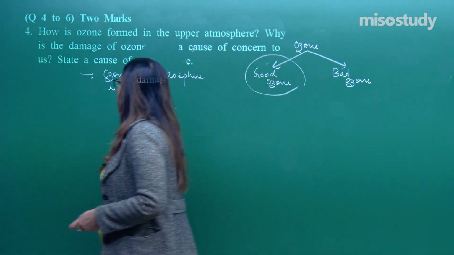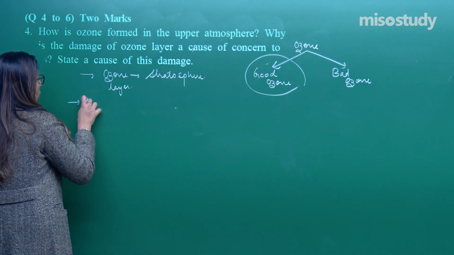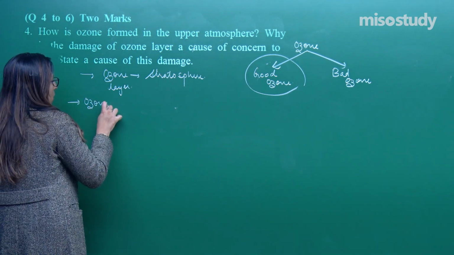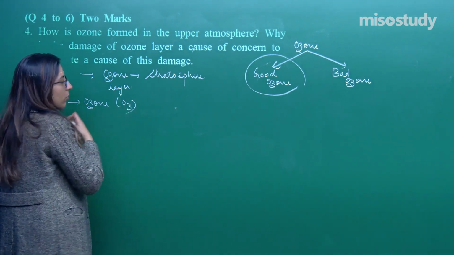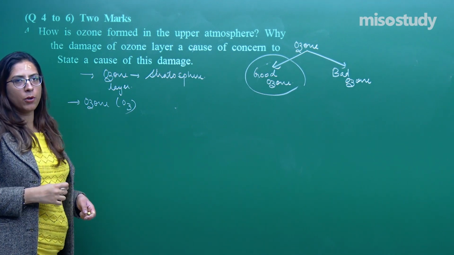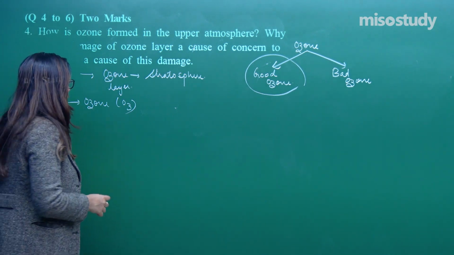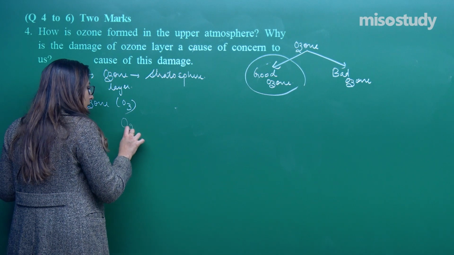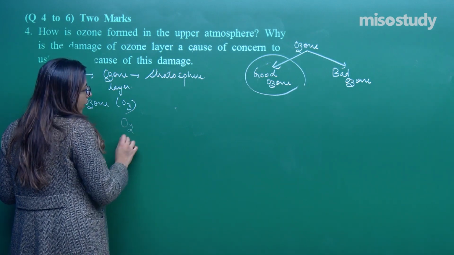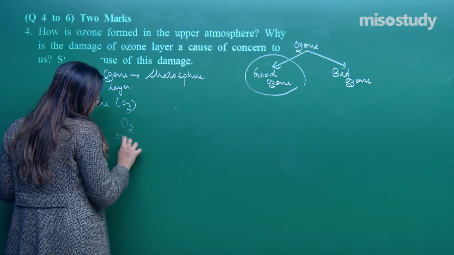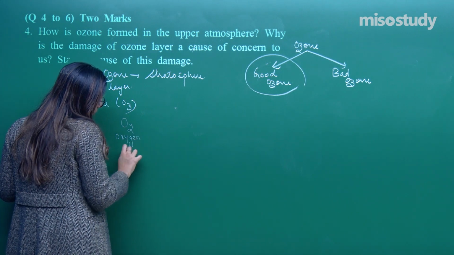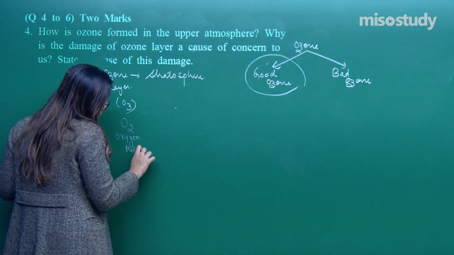You all know that ozone has the formula O3. This is how we denote ozone. It is a triatomic molecule of oxygen. Now, listen very carefully to how it is formed. We have an oxygen molecule.